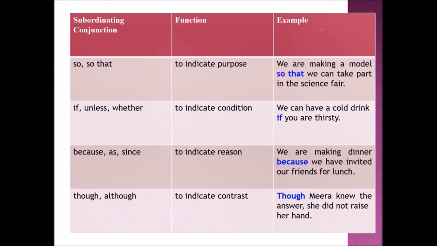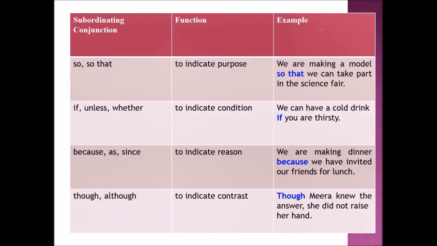Next, if, unless, whether. Its function is to indicate condition. Example sentence: We can have a cold drink if you are thirsty. Then, because, as, since. Its function is to indicate reason. Example sentence: We are making dinner because we have invited our friends for lunch.